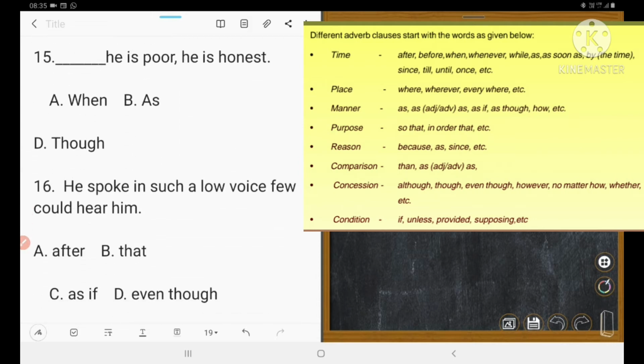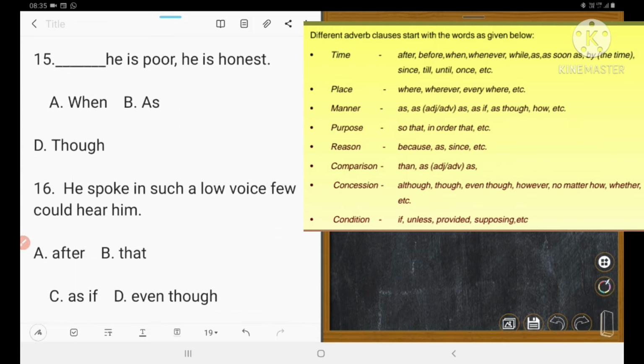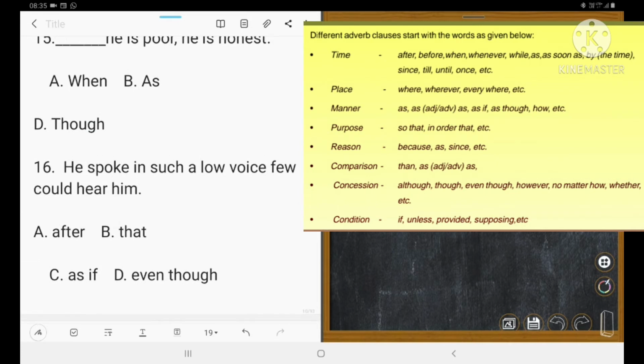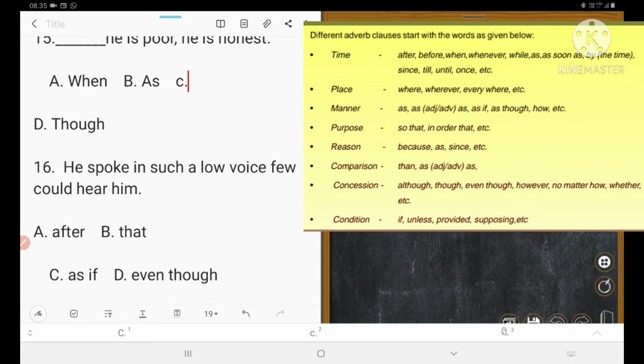Next 15. Days he is poor, he is honest. Days he is poor, he is honest. So right answer is 15 D. Could understand? Not necessary, but we shall write here. Could understand? That is C. That is if.